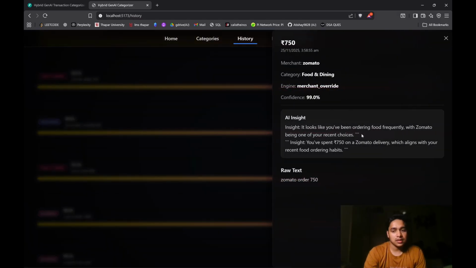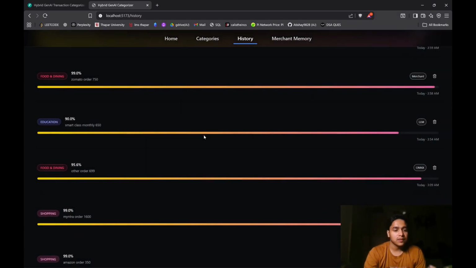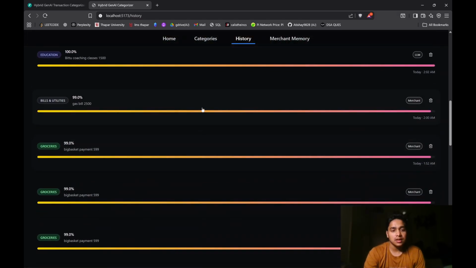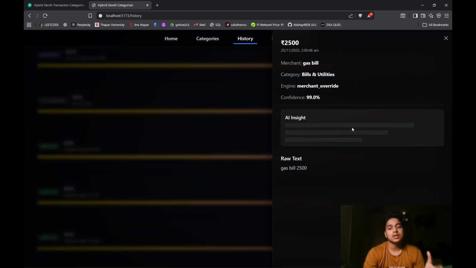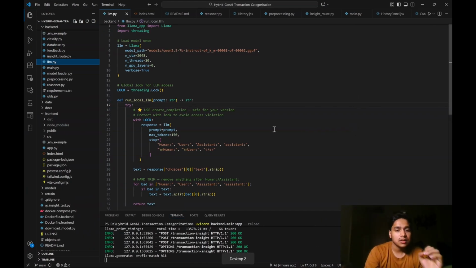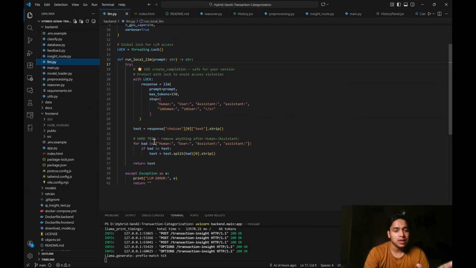That would just be a waste of our resources, right? We ran this part and it already saved it. However, if we click a new category, it will start predicting on its own again. Here we can see the AI insight is thinking again because it is a new transaction. It does not take the name, it takes the transaction. If there is a new transaction, it will predict again even if the name is the same. That's how it does it. Okay, so we were here and it trims the output.